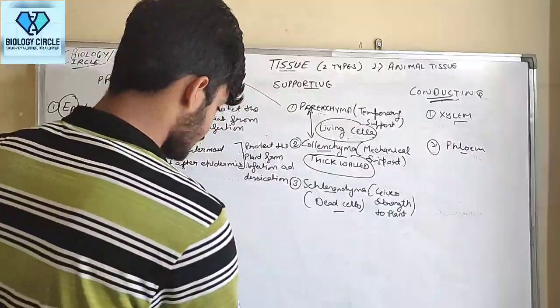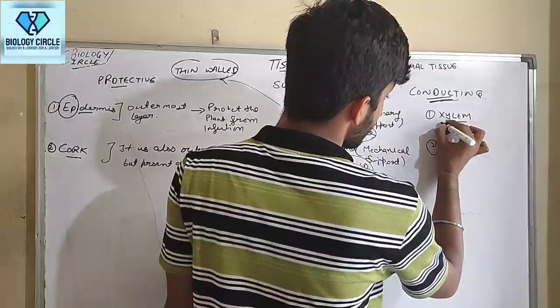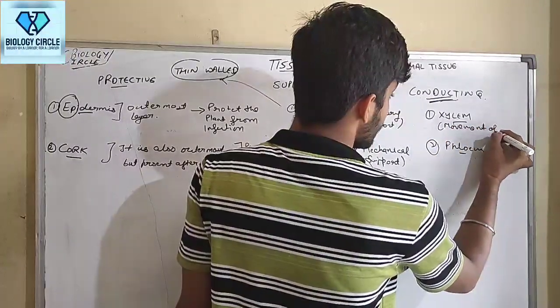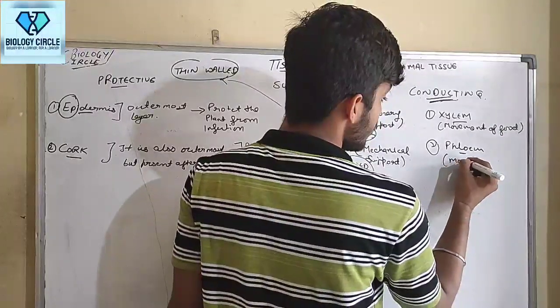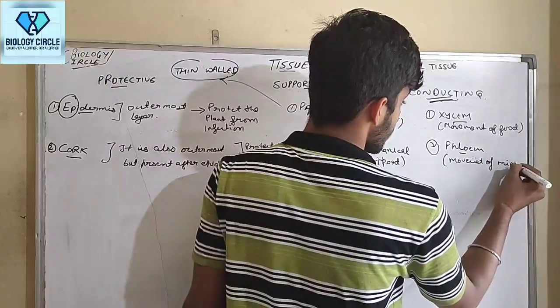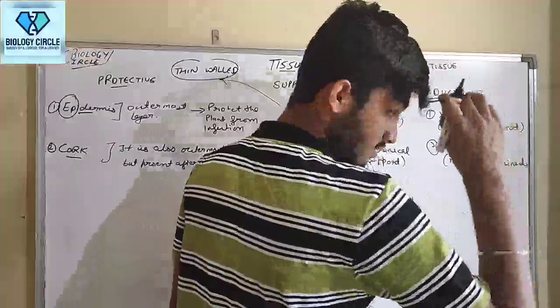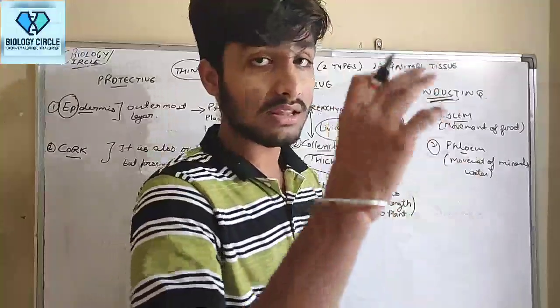Again guys, xylem is for movement of food, and phloem is for movement of minerals or water. Sorry. So xylem and phloem, their parts, their subparts.